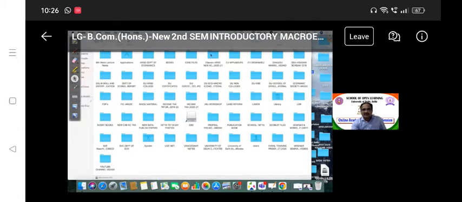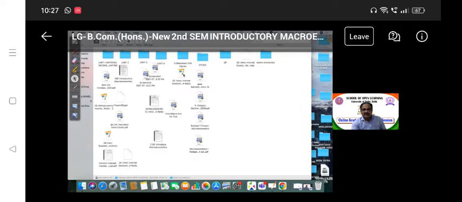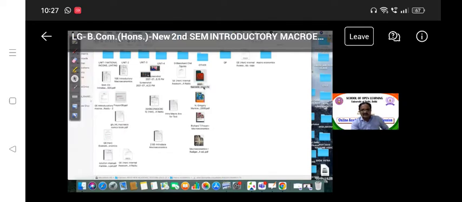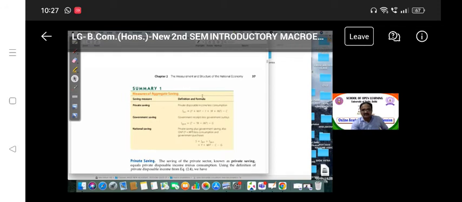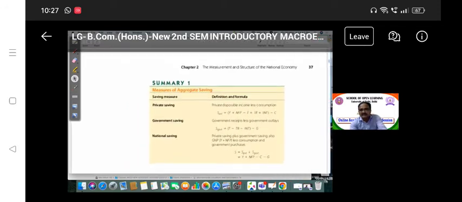If you go for the Abel Bernanke book, maybe if you have that soft copy, you just go through it. That is the referred book, in the first page, first unit, first chapter. So this is the book. In this book, it is clearly mentioned, right?